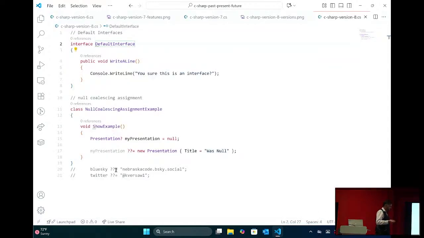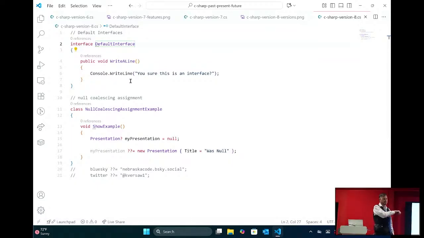I think default interface is probably one of the two things I really liked in this version. I don't know how many of you use default interfaces. This is kind of interesting. This is an interface, and I have code in it, right? What's going on there? An interface is supposed to be a contract, but I have code. I remember when this came out, it was very controversial. A lot of people were like, what are you doing? That's not what interfaces are for.